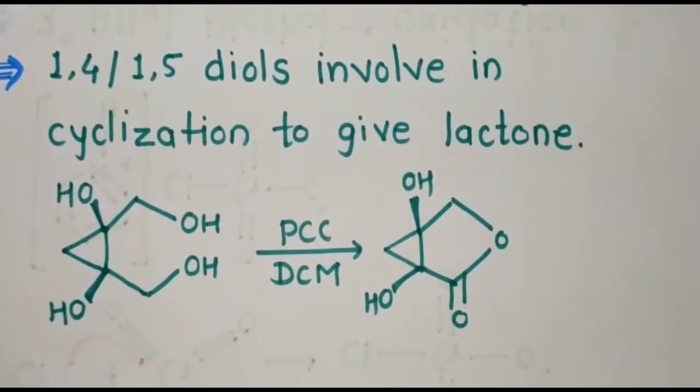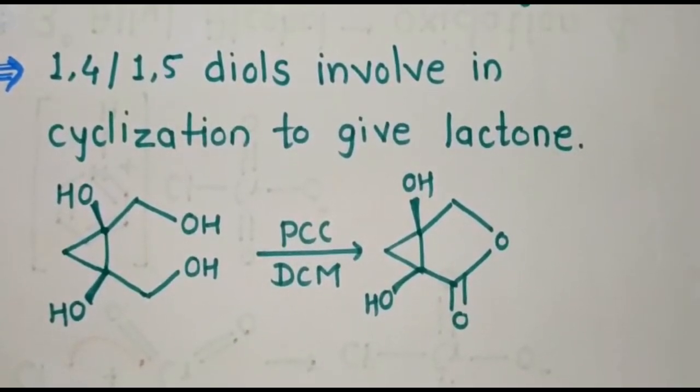The 1,4 and 1,5 diols are involved in cyclization to give lactones. This is one of the most important properties of pyridinium chlorochromate, that 1,4 or 1,5 diols are involved in cyclization to give lactones. Here we have one example. This is 1, 2, 3, 4, a 1,4 diol, so it will oxidize and there will be a formation of the lactone. Now we will see the general mechanism of pyridinium chlorochromate.